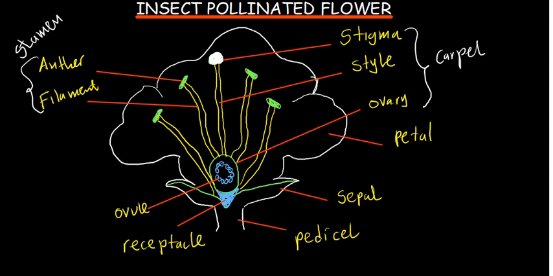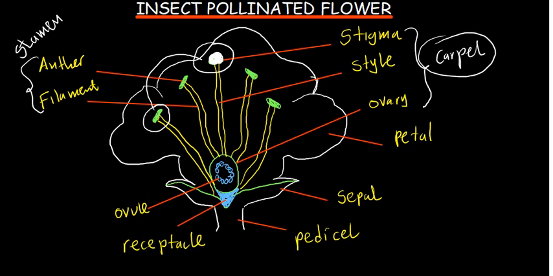Apart from the petals, we have the carpel, which has three parts: the stigma, the style, and the ovary. The carpel is the female part of the flower which receives pollen grains transferred from the anther to the stigma.